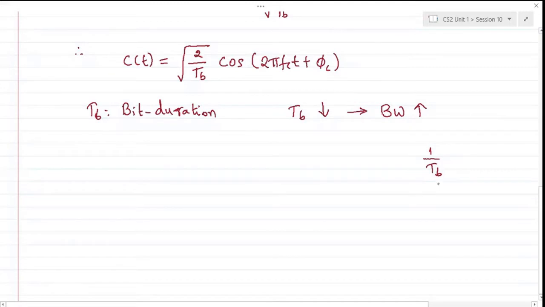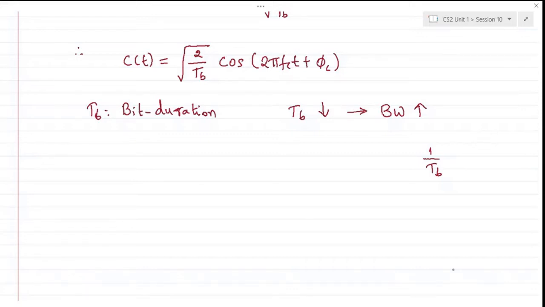As you decrease Tb, the sinc keeps widening, and hence you will be occupying more bandwidth. This will again be helpful in analyzing the bandwidth of all the modulation schemes. Anyway, we'll get back to that whenever it's needed.